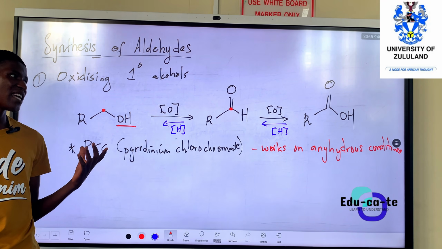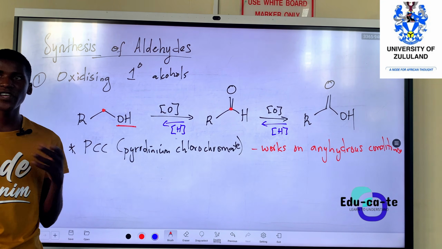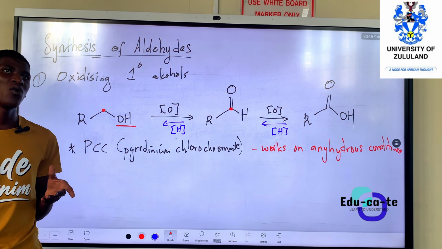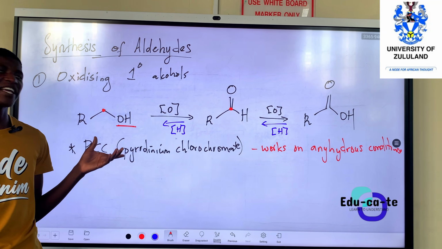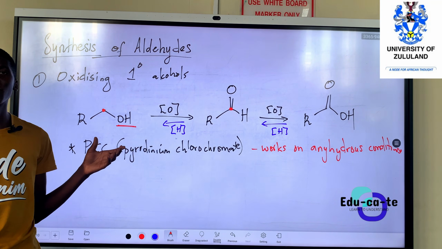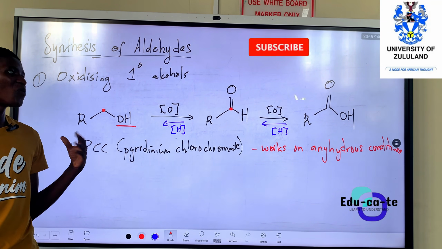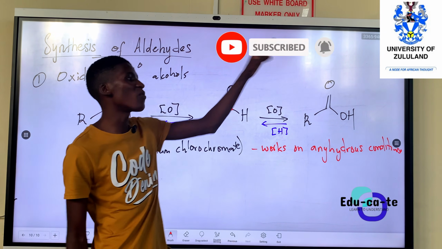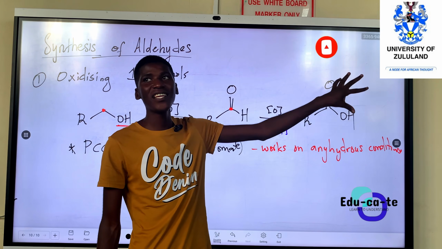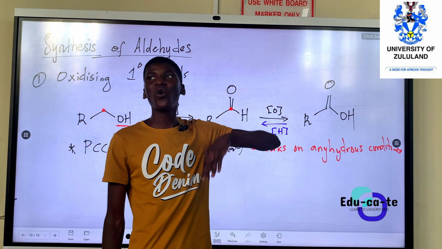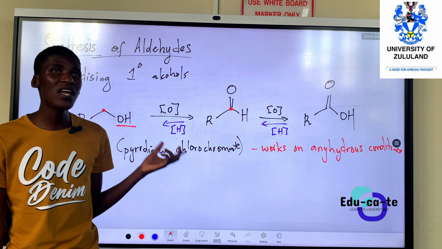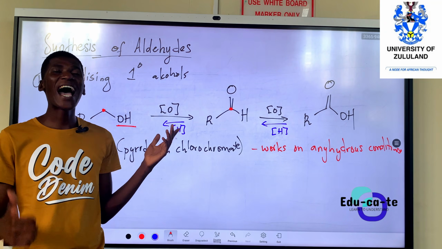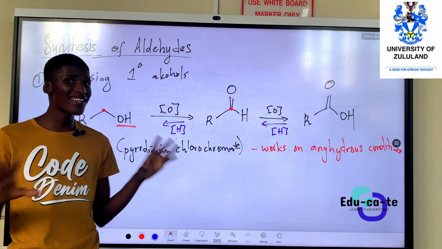So if the compound has got water molecules somewhere, then it cannot work here because we need a salt that is dry. If we have water molecules in the reagent, we have the potential of producing a carboxylic acid. So for safety purposes, we use PCC because PCC has nothing to do with water.